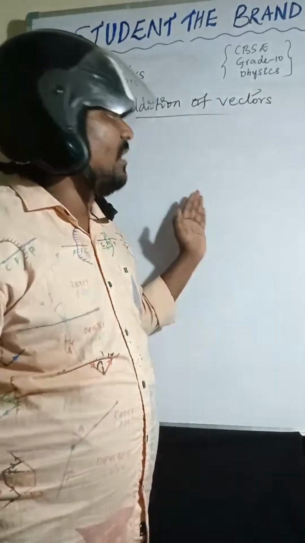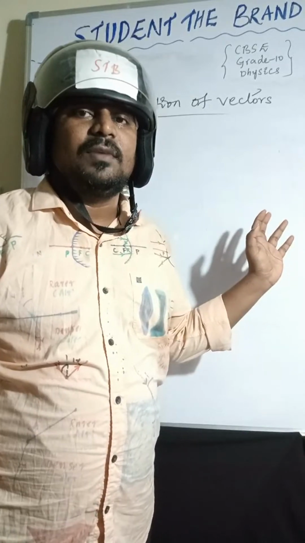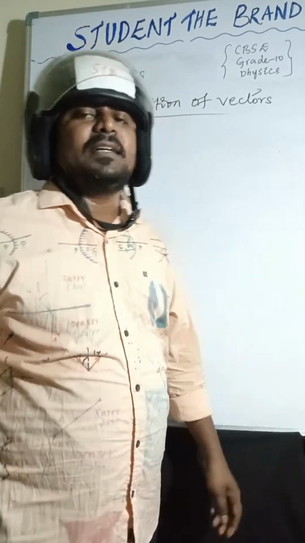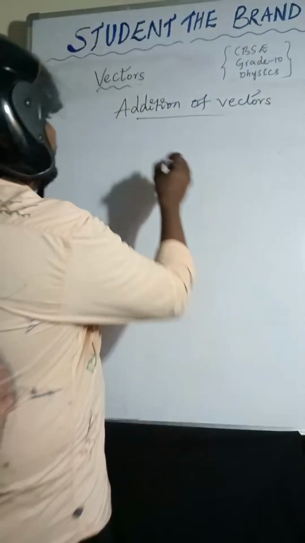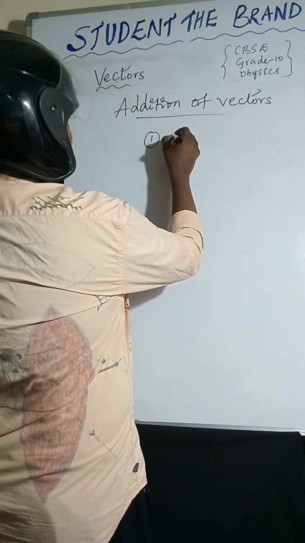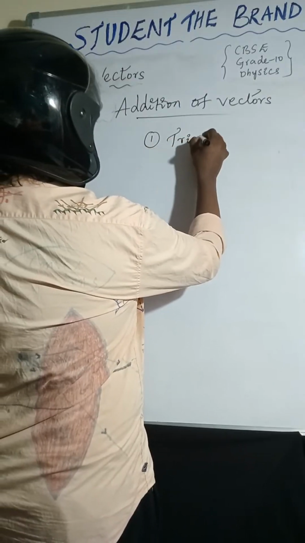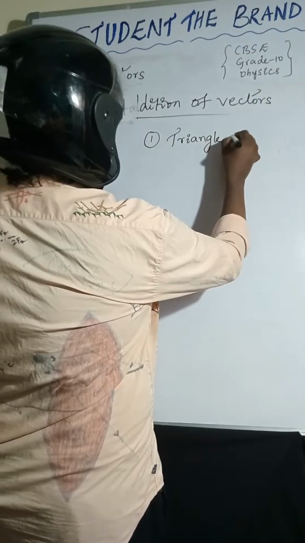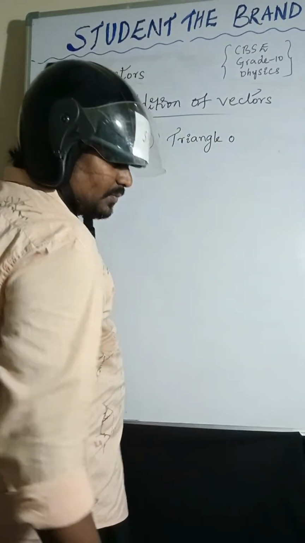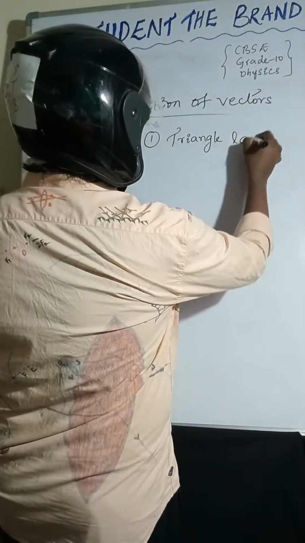If you are taking a vector a bar, a bar equals 2i cap, 3j cap, 4k cap, like that I am taking. So if they give vectors, there are three ways of addition of vectors. One is triangle of vectors.